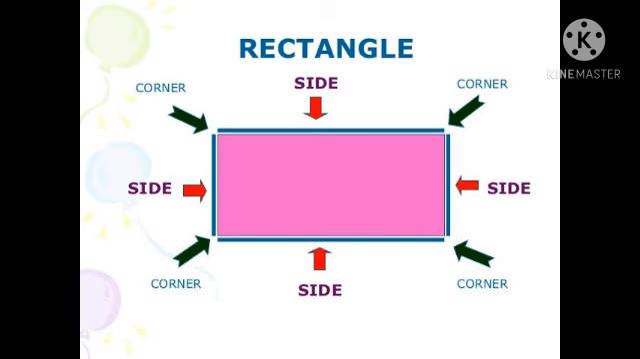You can see the picture and identify the size also. Rectangle and square both have 4 corners and 4 sides, but the size is a little different. The length is different. That is called a rectangle. Only opposite sides are equal. That we call a rectangle. Understood, children? Okay, shall we go to the next one?